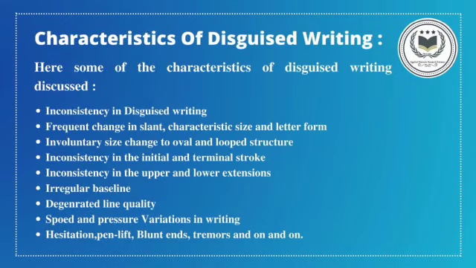Characteristics of disguised writing. Here, some of the characteristics of disguised writing are discussed. Inconsistency in disguised writing, frequent change in slant, characteristic size, and letter form, involuntary size change to over and looped structures, inconsistency in the initial and terminal strokes, inconsistency in the upper and lower extensions, irregular baseline, degenerated line quality, speed and pressure variations in writing, hesitation, pen lift, blunt ends, tremors, and on and on.